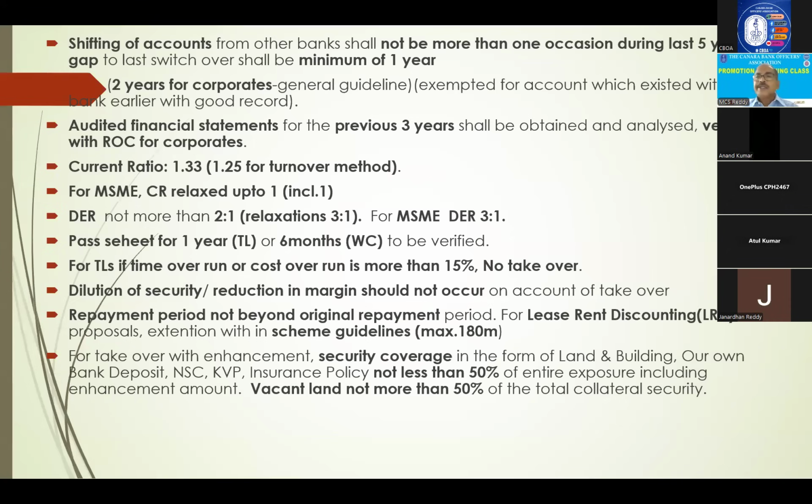Next, audited financials for 3 years, we have to obtain and verify with ROC, current ratio compulsory as per prescribed norms. And MSME up to 1, it is recalled question. MSME for takeover, what is current ratio permitted? It is up to 1, including 1, it is permitted. Even exam they have given including 1. Right? Debt equity ratio generally 2:1 and relaxation 3:1 or 4:1. Pass sheet for 1 year term loans and 6 months for working capital.